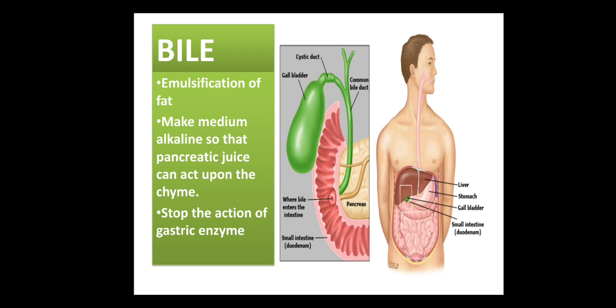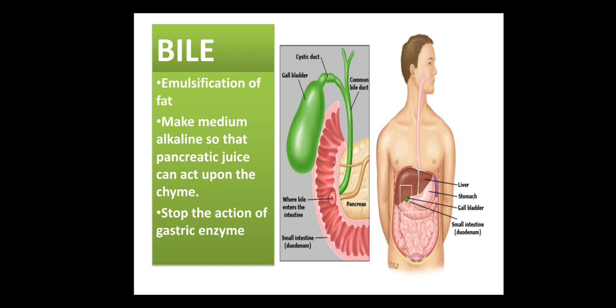Why? Because when the chyme enters the duodenum, this chyme is making the what? Completely acidic medium. And this acidic medium is not at all allowing the pancreatic juice to digest the carbohydrate, protein, or fat which is present in the semi-digested chyme.